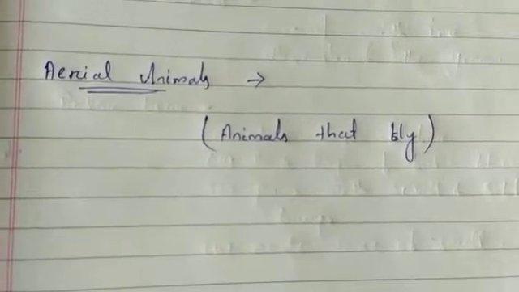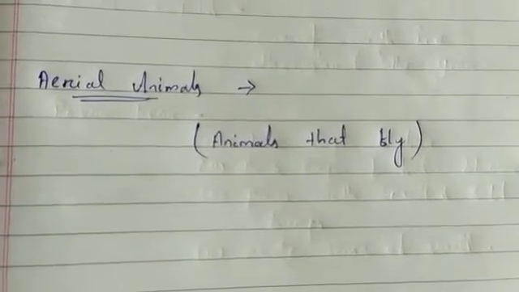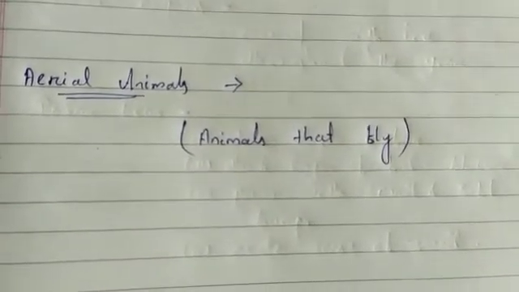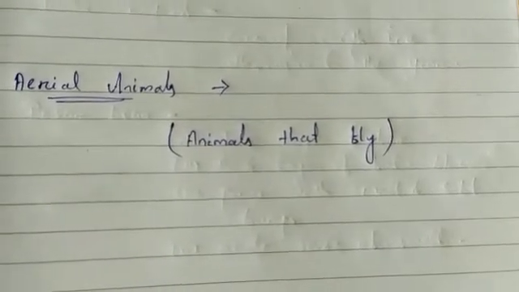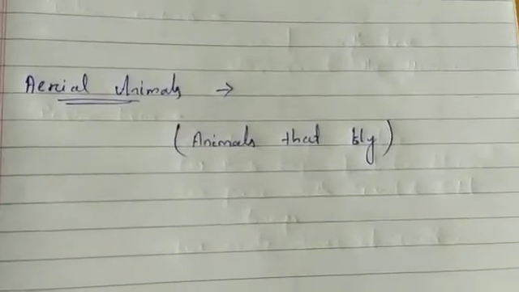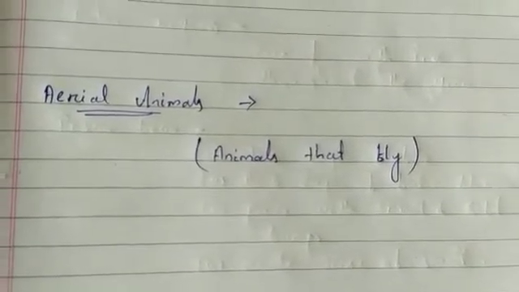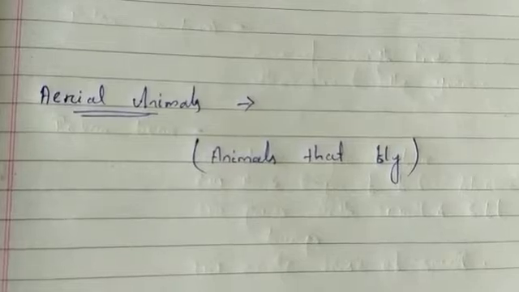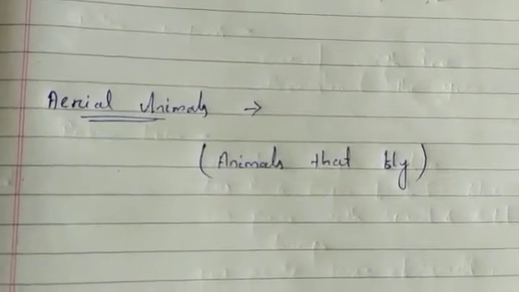Because of flying, the aerial animals or the birds can travel longer distances to search for food, and it also helps them to run away from terrestrial predators. Some terrestrial predators are there, like cats. They attack birds, and the birds can fly away so that they can protect themselves from the terrestrial predators.